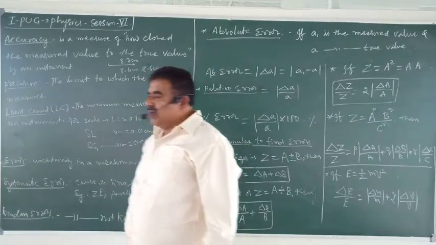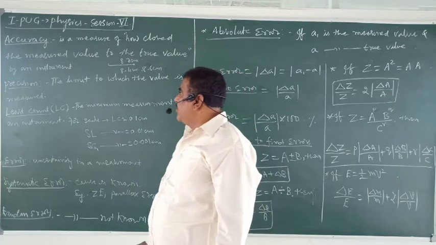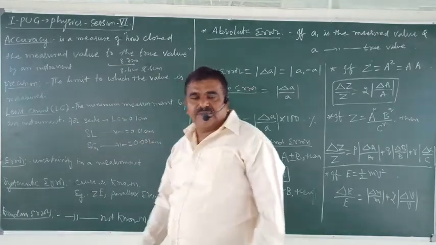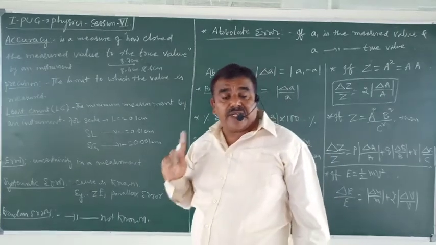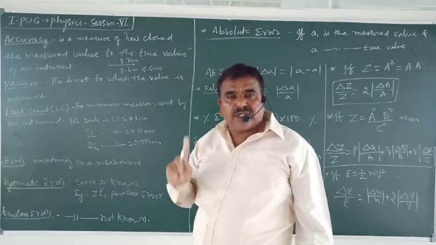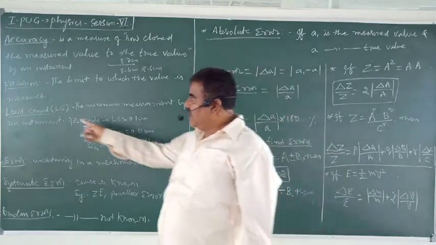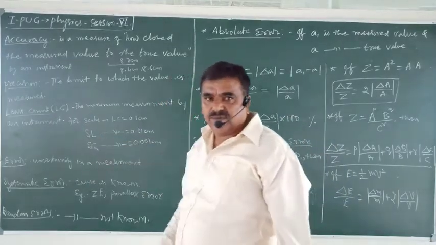Precision of measurement. Precision means the limit to which the value is measured. The limit to which the value is measured. Okay, again I will come back. The next one is least count.